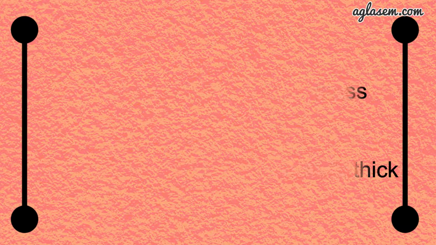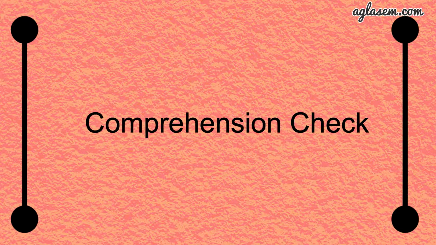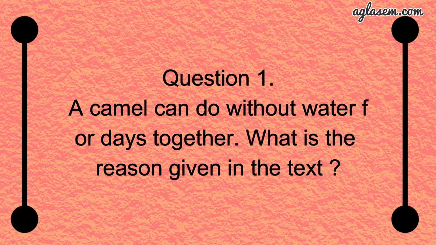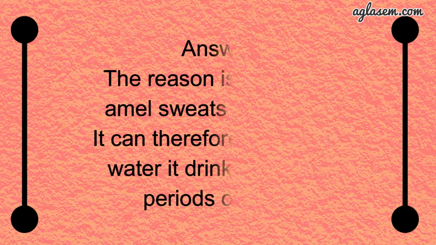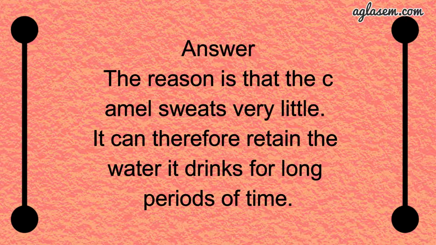Further, moving to a comprehension check, our first question says, a camel can live without water for days together. What is the reason given in the text? So the answer is, the reason is that the camel sweats very little. It can therefore retain the water it drinks for a long period of time.